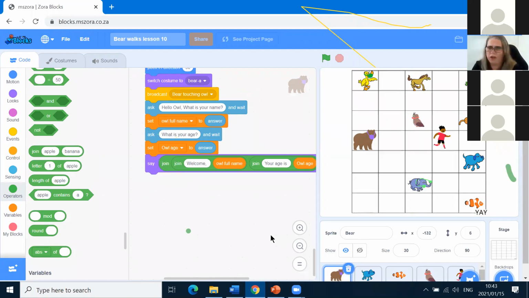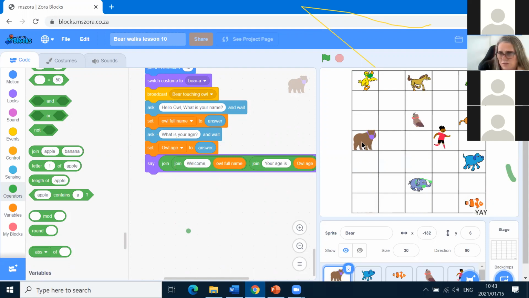I'm just doing this now because I don't want to make too much coding so we can get through all the other animals quickly. So when Bear reaches this block, he's going to ask Owl the name and age, and then we're going to type in the name and the age for Owl.